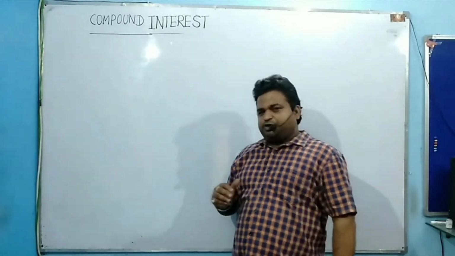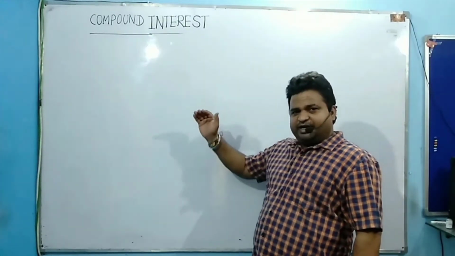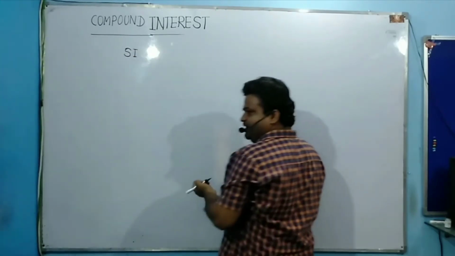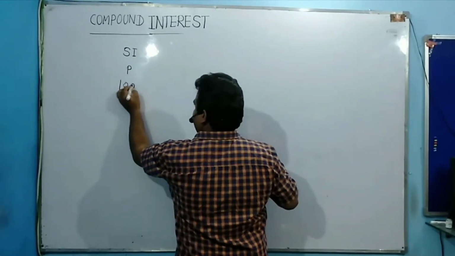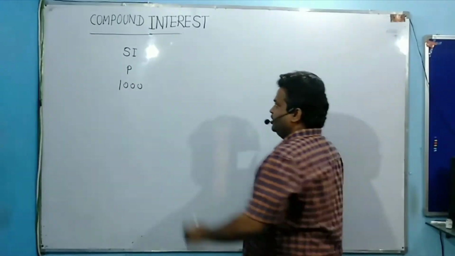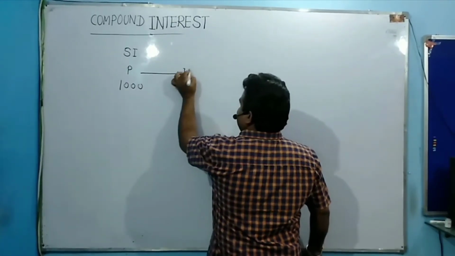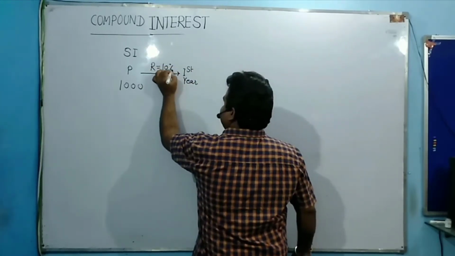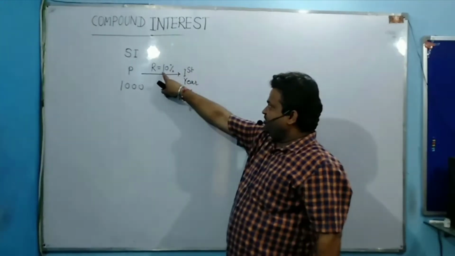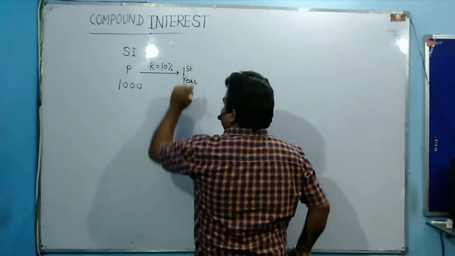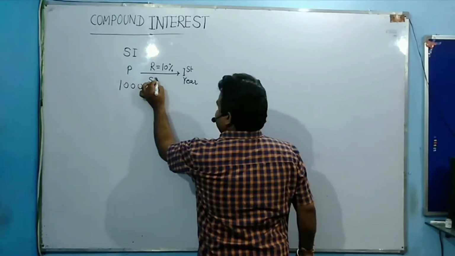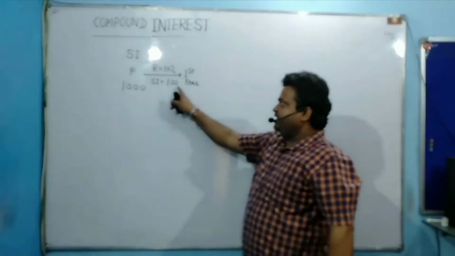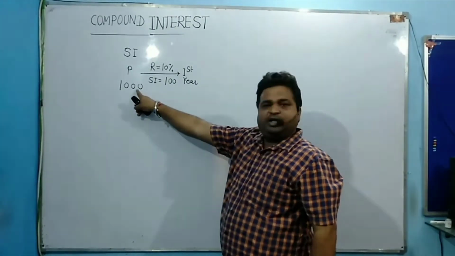So I am going to show you what is different in simple interest and compound interest. Let us take one example. In simple interest, let your principal be 1000. Now, after the first year, let your rate of interest per annum be 10%. So in the first year, how much do you earn? What is the simple interest? It is 10% of this value, which means 100 rupees.